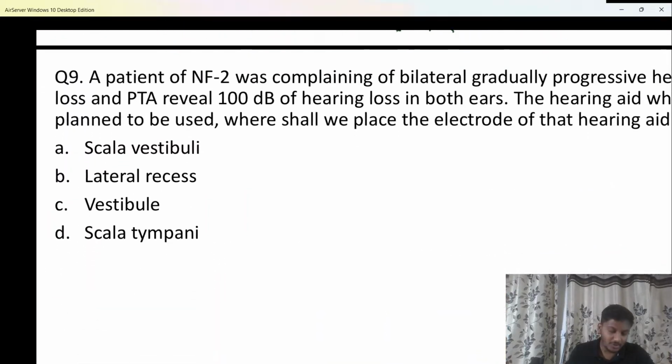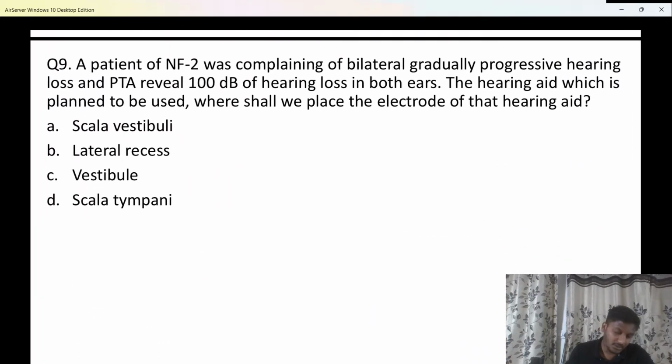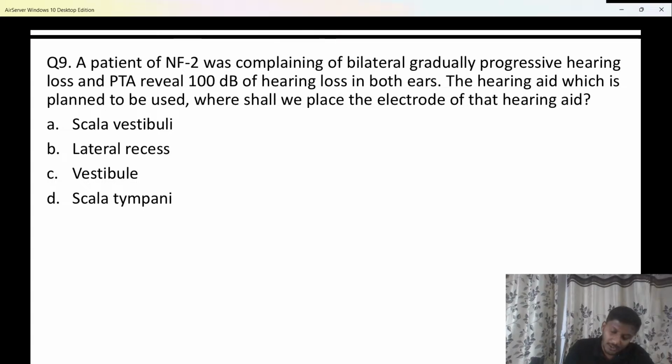Next important question, number 9. Here we have a question which states, beta, a patient of neurofibromatosis type 2, that is NF type 2, was complaining of bilateral gradually progressive hearing loss. The pure tone audiometry reveals 100 decibels of hearing loss in both the ears, bilateral 100 decibels of hearing loss.